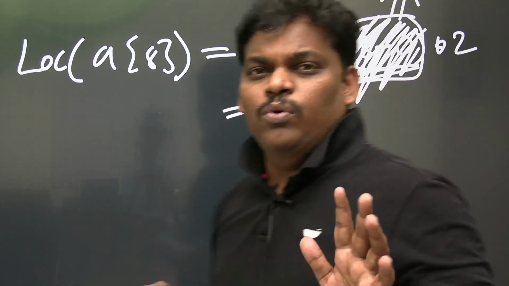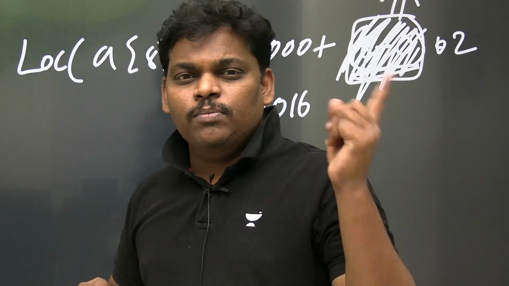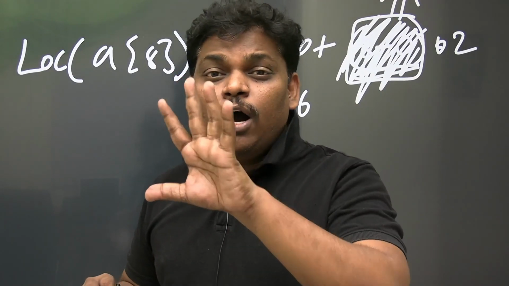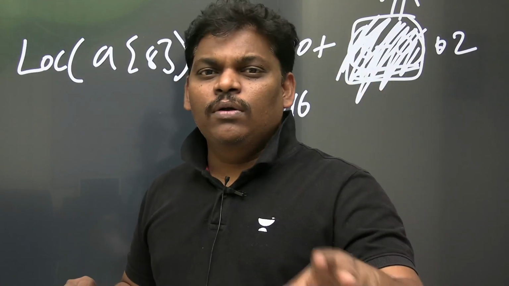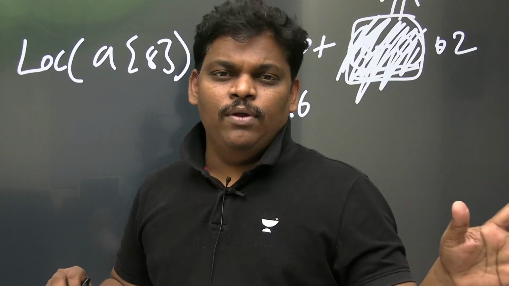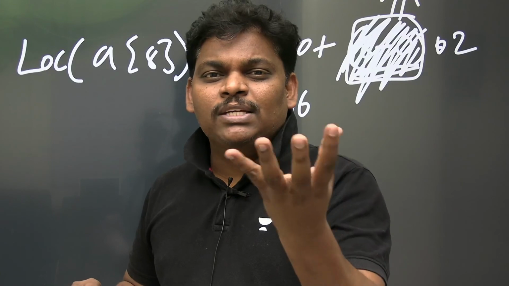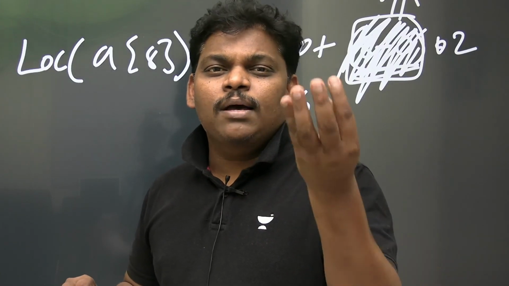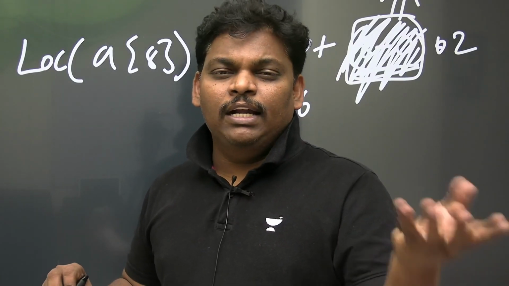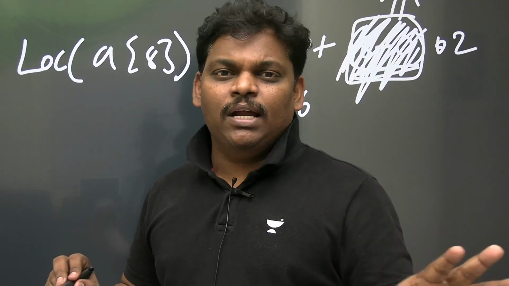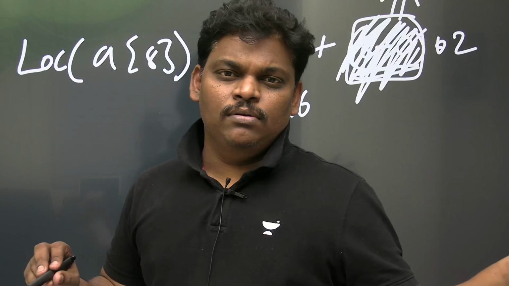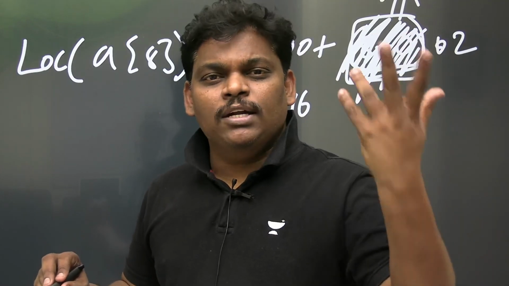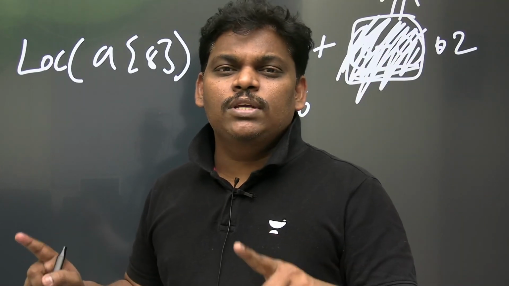Now I am concluding. If the array index is starting from 0, no need to calculate the offset value. If the array index is starting from other than 0, you have to calculate the offset value. Calculating the offset value means some extra work. It will take some arithmetic operations, right? It will waste some CPU time. Best idea, start the array index from 0 but not from others. If you want, you can start, but it is not efficient. Starting from 0 is the best idea.